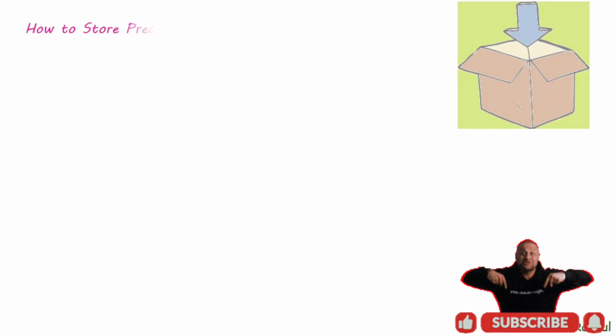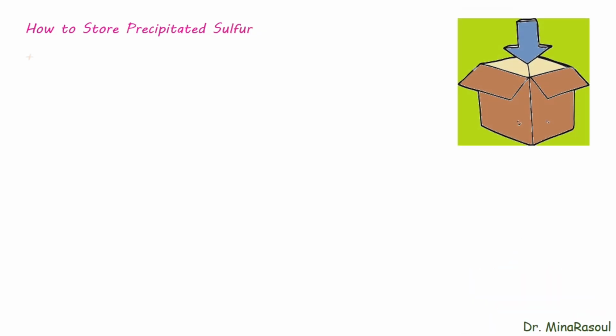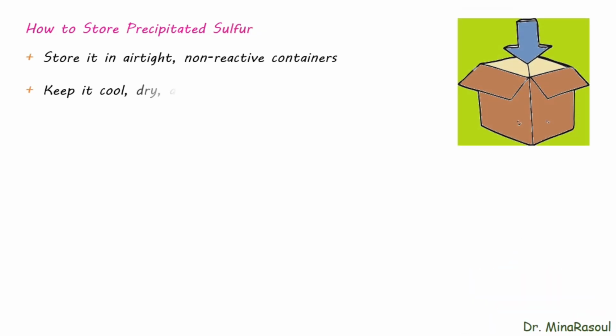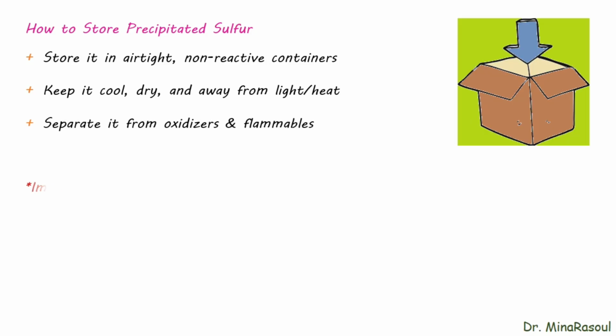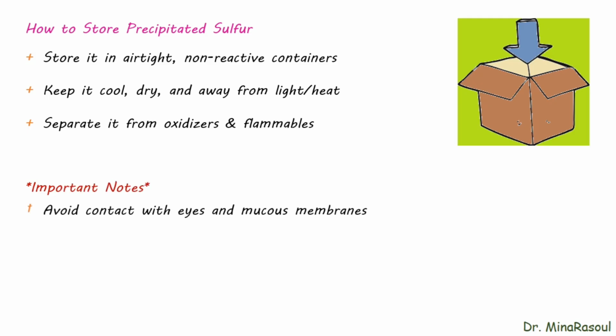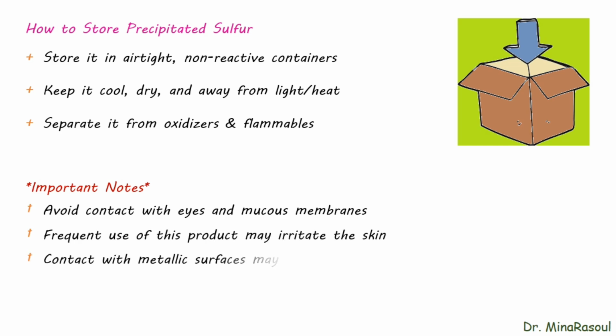How to store precipitated sulfur. Store it in airtight, non-reactive containers. Keep it cool, dry, and away from light and heat. Separate it from oxidizers and flammables. Important notes. Avoid contact with eyes and mucous membranes. Frequent use of this product may irritate the skin. Contact with metallic surfaces may cause discoloration of the metal.